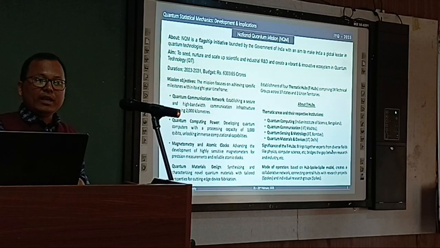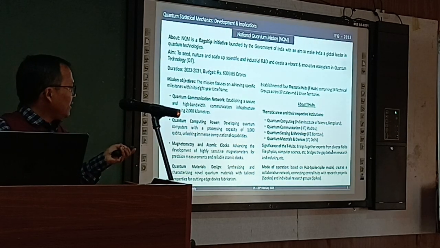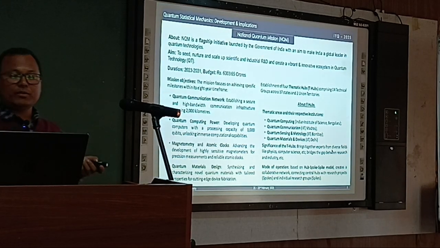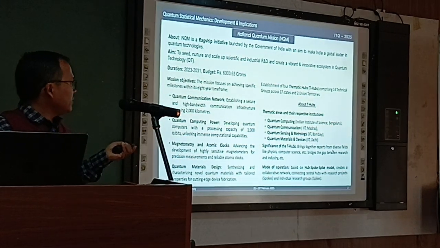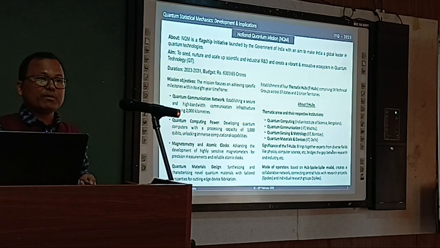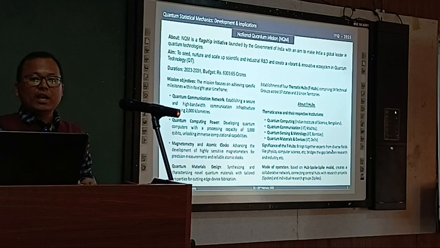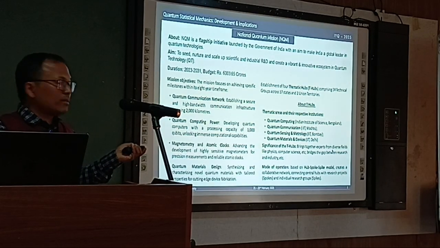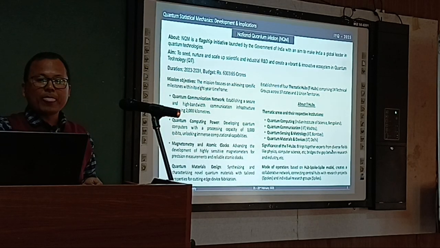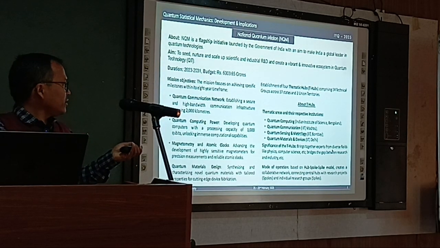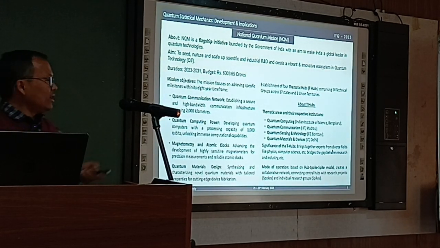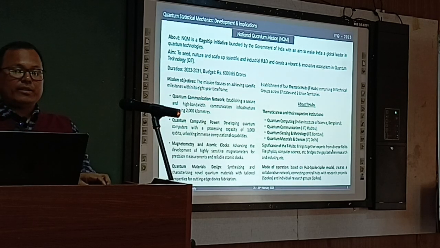Okay, and recently they have designed these thematic hubs. Okay, so these are hubs that will mostly be responsible for this. Say one of the hubs is at IISc, which is for quantum computing. They will be dedicated to this, and at IIT Madras we have quantum communication. They are the main player. And there is quantum sensing and metrology at IIT Bombay, and another at IIT Delhi. They will be looking after quantum materials and devices.